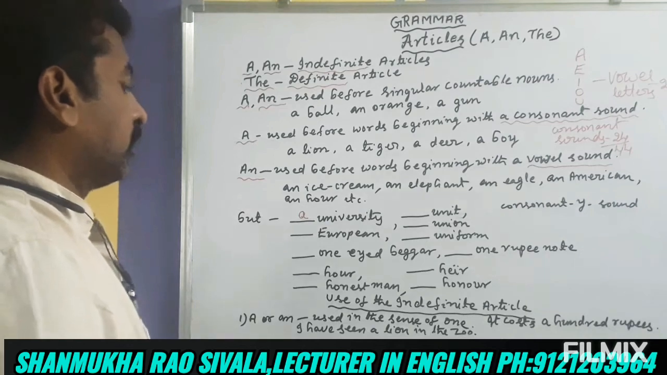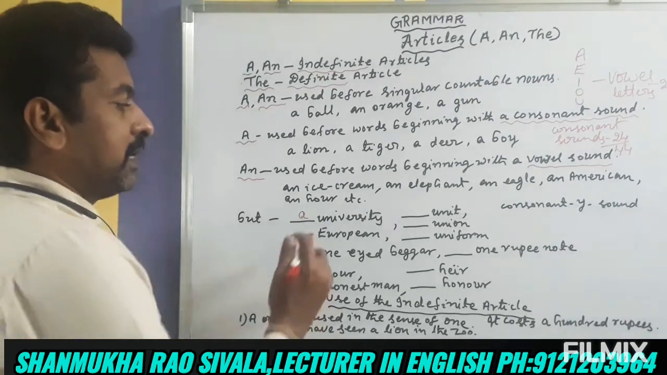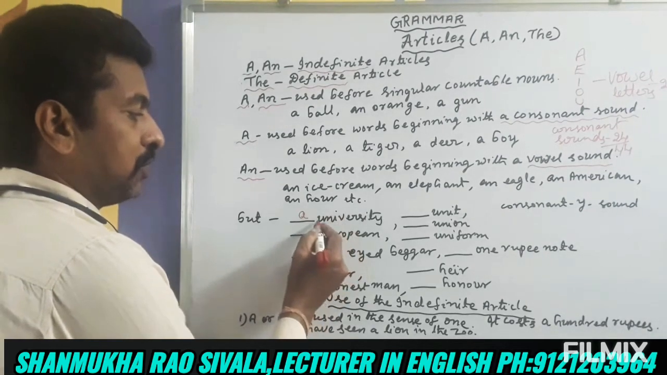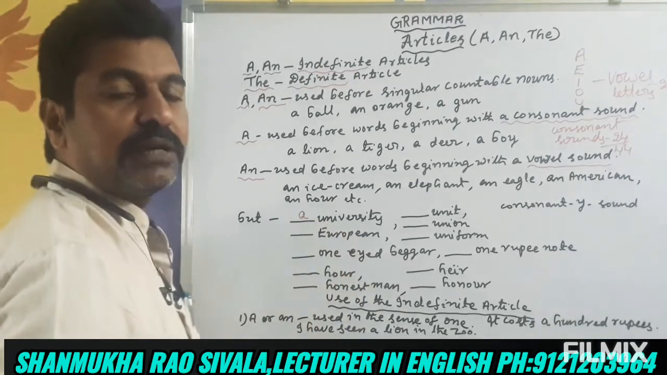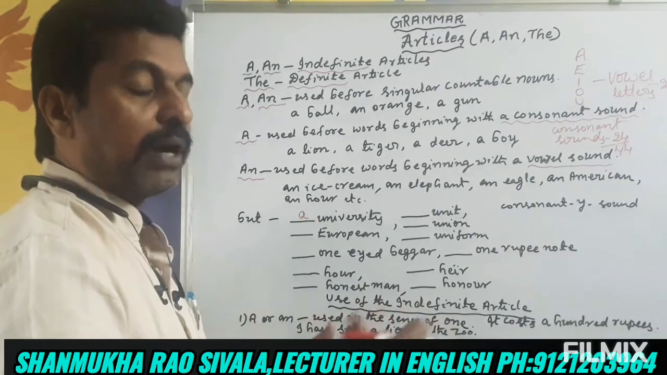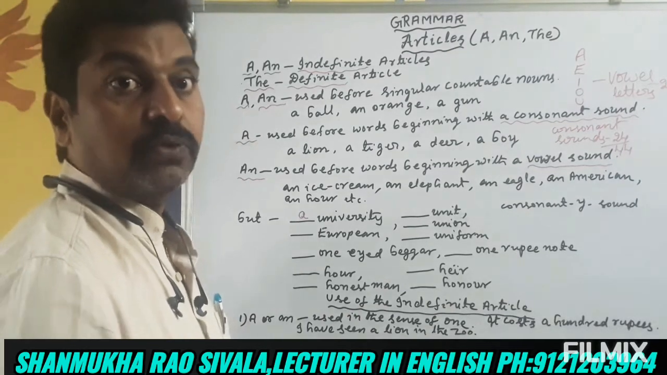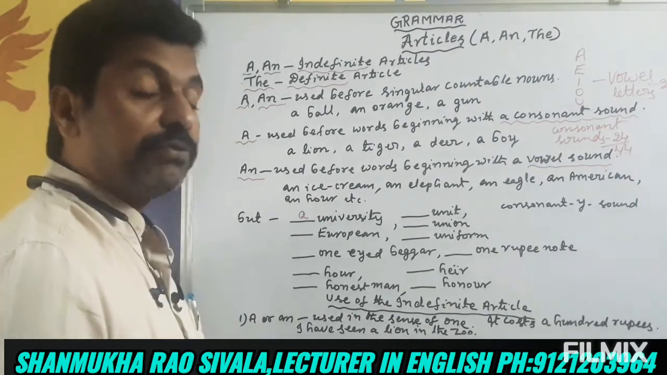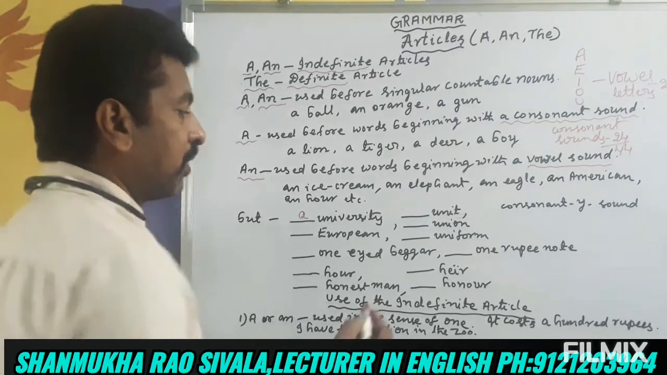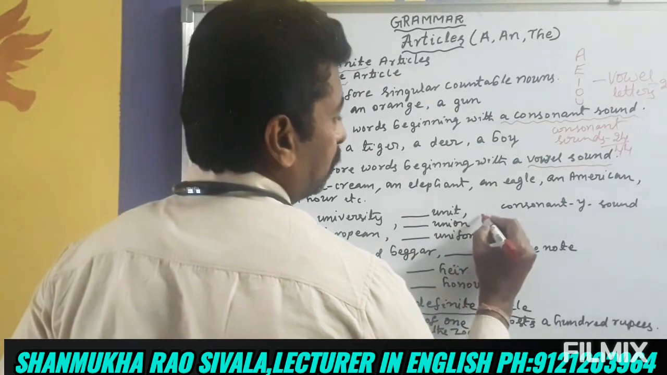And now, here university starts with U. U is a vowel letter. But we have to take only the pronunciation, not the vowel letters, only the pronunciation. While pronouncing university, we pronounce it like this: university.